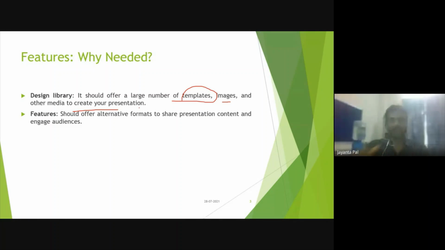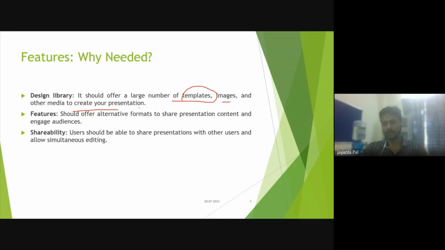It should be something so that the audience has an attraction. This is the striking point, so I should have something so that I can make this striking point noticeable to the audience. Shareability: I should have the provision to share the presentation and content, so that another user can simultaneously edit.